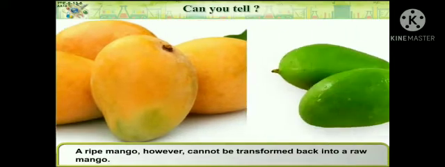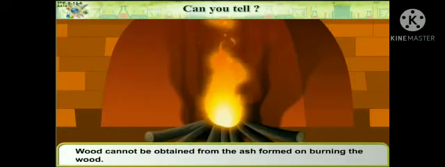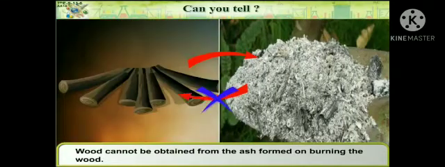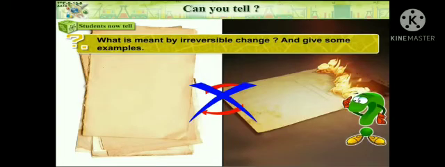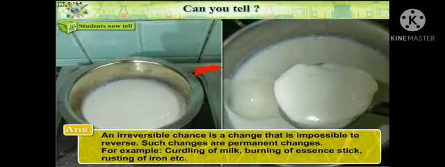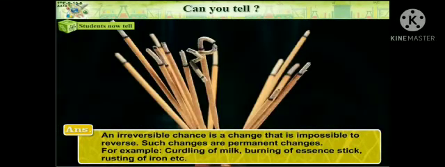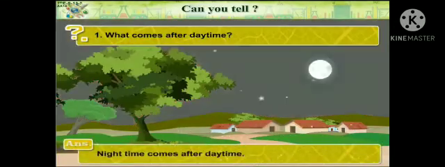A ripe mango, however, cannot be transformed back into a raw mango. Wood cannot be obtained from the ash formed on burning the wood. What is meant by irreversible change? And give some examples. An irreversible change is a change that is impossible to reverse. Such changes are permanent changes, for example, curdling of milk, burning of an incense stick, rusting of iron, etc.